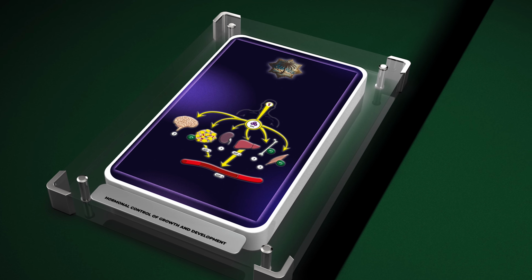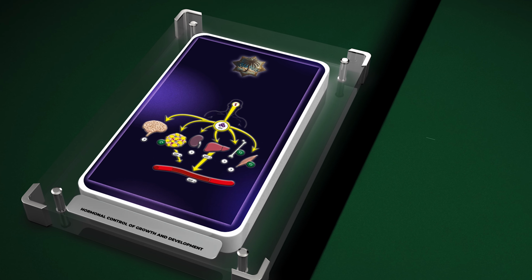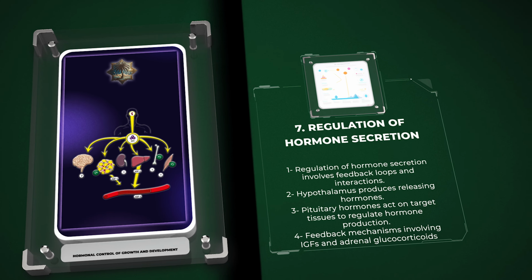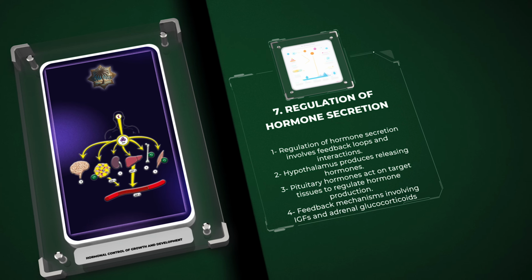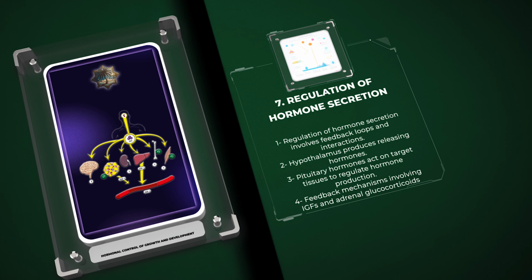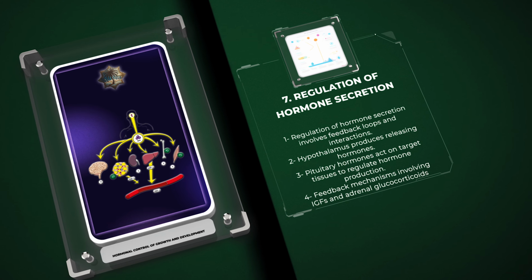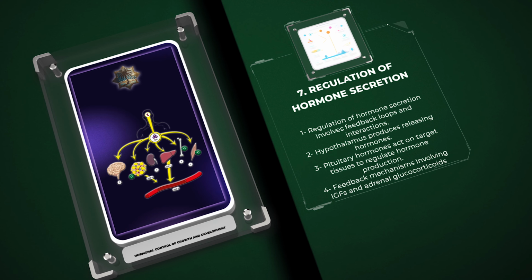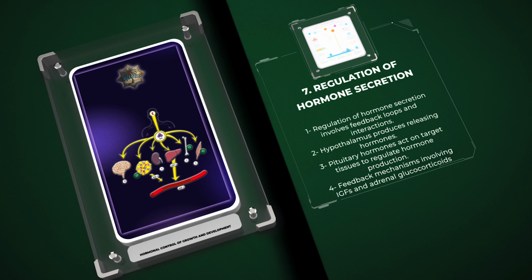The regulation of hormone secretion is a complex process that involves intricate feedback loops and interactions between the hypothalamus, pituitary gland, and target tissues. The hypothalamus produces releasing hormones, which stimulate or inhibit the secretion of specific hormones from the pituitary gland. In turn, these pituitary hormones act on target tissues to regulate the production and release of hormones responsible for growth and development. Furthermore, the feedback mechanisms involving hormones, such as IGFs and adrenal glucocorticoids, play a crucial role in fine-tuning the secretion of growth-regulating hormones. Understanding the mechanisms of hormone secretion regulation is essential for grasping the profound intricacies of growth control.